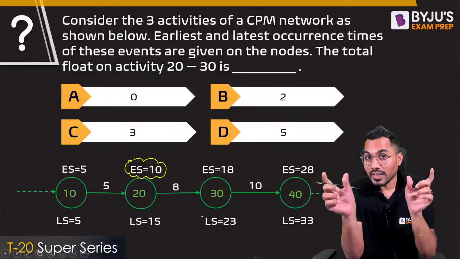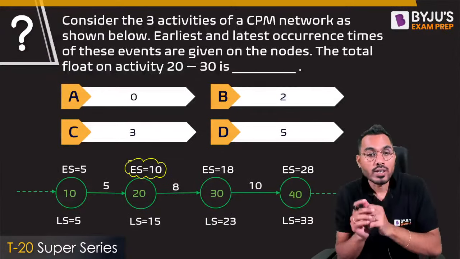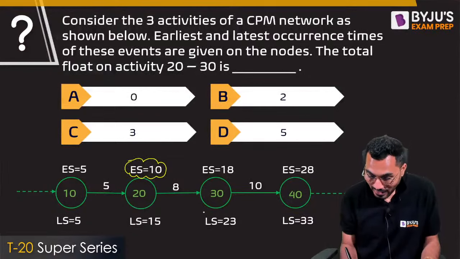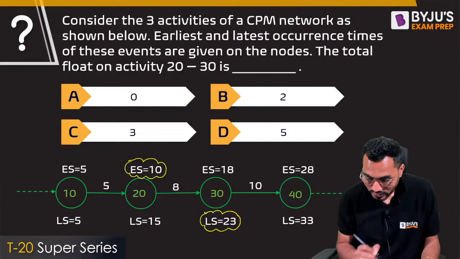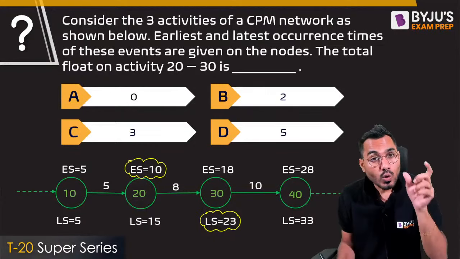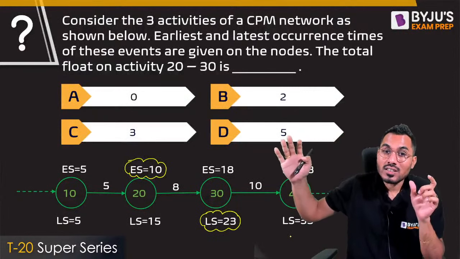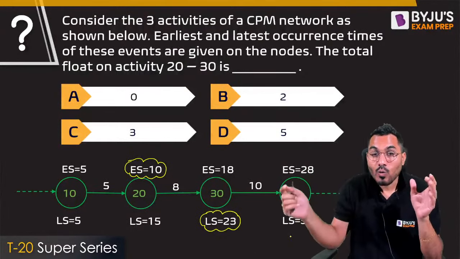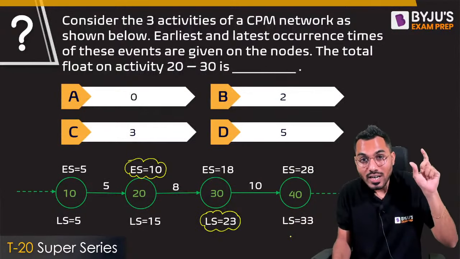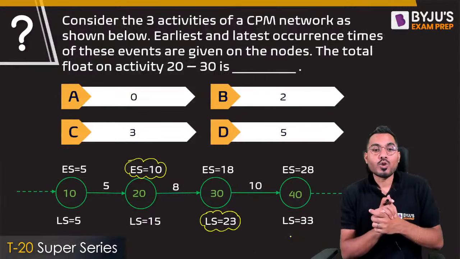And event 30, the activity represented between 20 to 30, can be completed by the latest at 23. Is it true? Yes. What is meant by total float? The total float of any activity is the latest time of the end event minus the earliest start time of the start event. So the difference between them is called the total float, right?